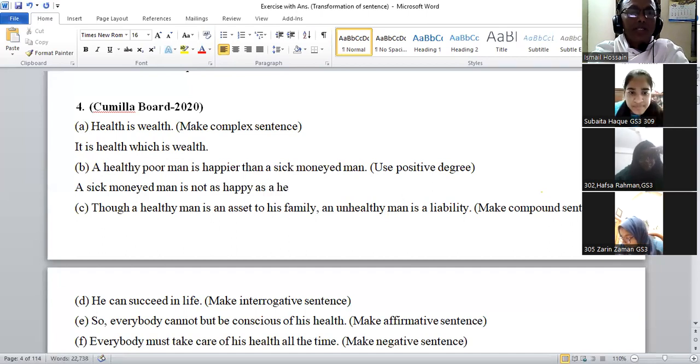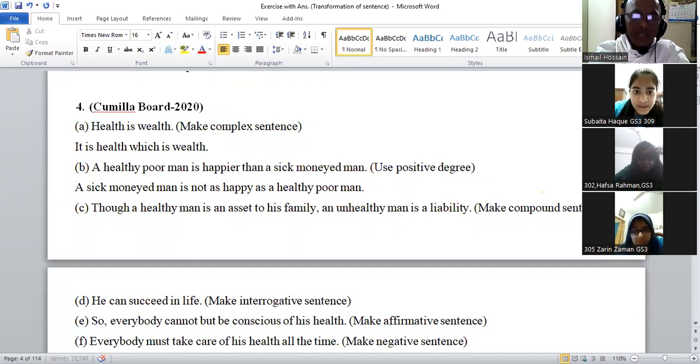Remember, the persons being compared are two: a healthy poor man and a sick-minded man. A sick-minded man is not as happy or so happy as a healthy poor man.